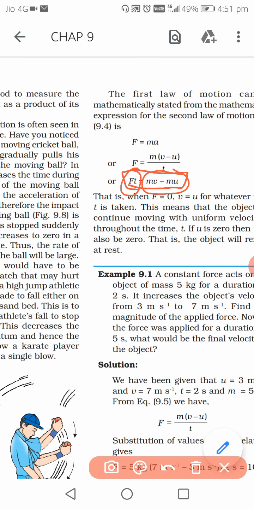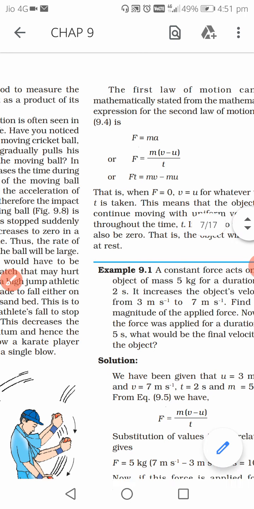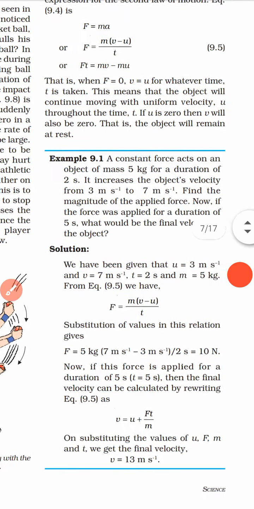Remember this term, impulse. Now suppose Ft is impulse, what is the SI unit of impulse then? F means force. The unit of force is Newton. And t is time, the unit of time is second. So what can be the unit of it? Newton second. Newton second is the unit of impulse. Alright, so this is all about the second law of motion.